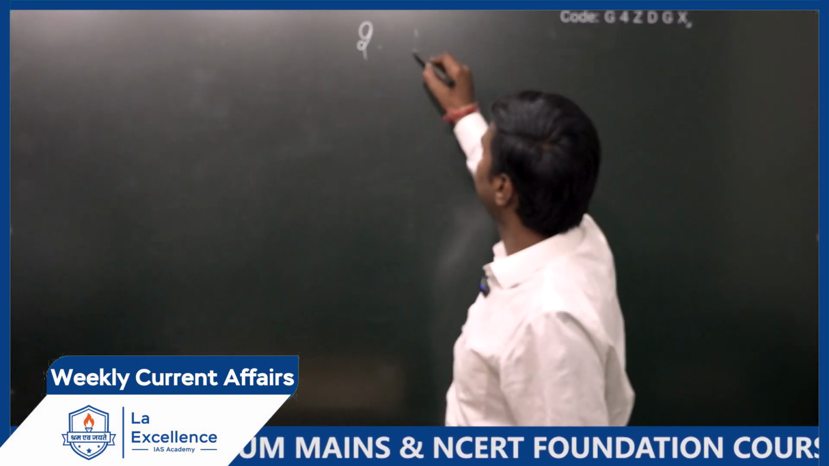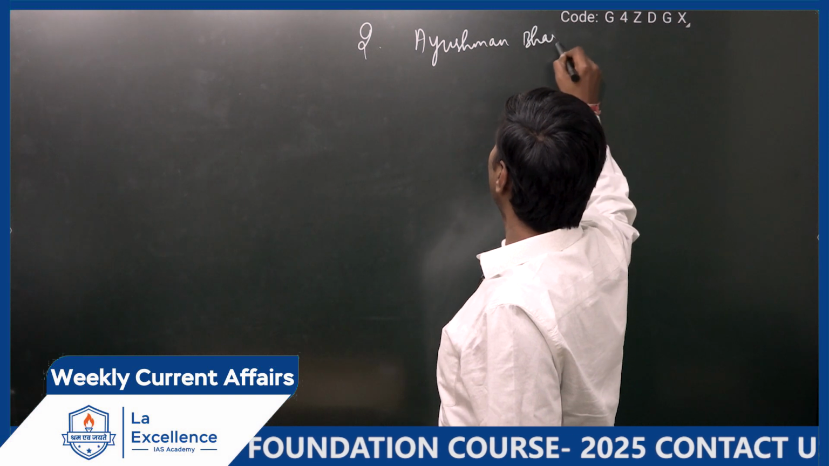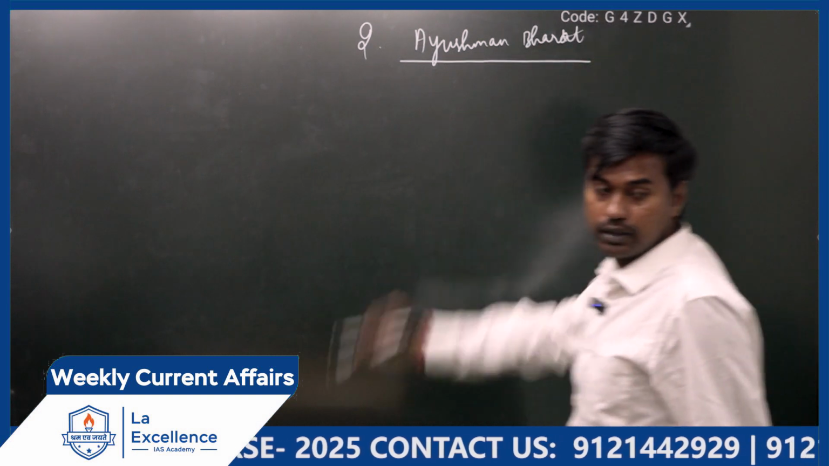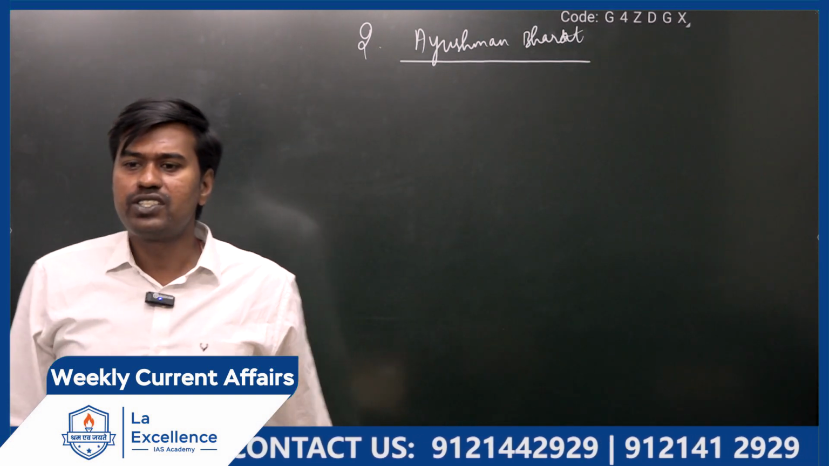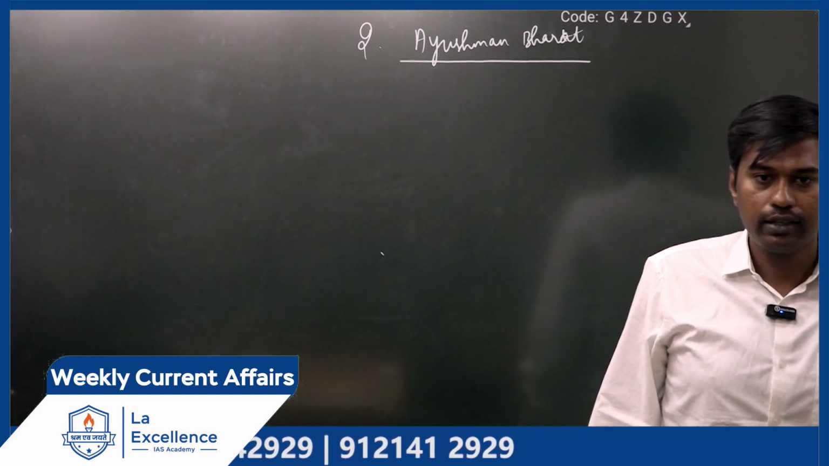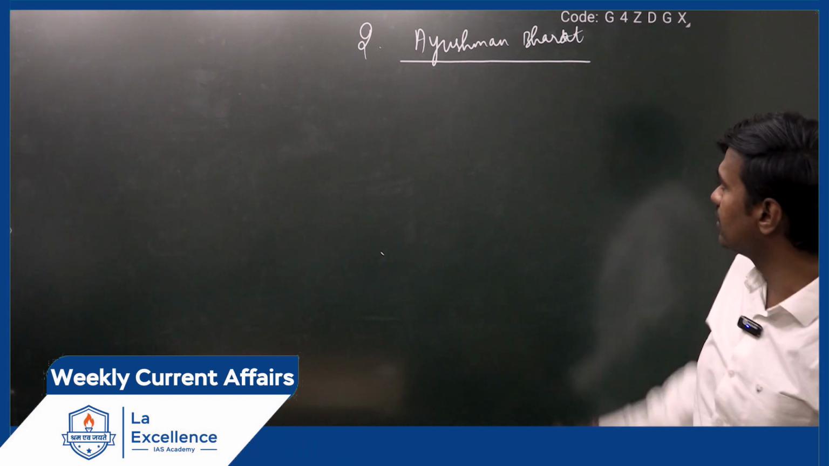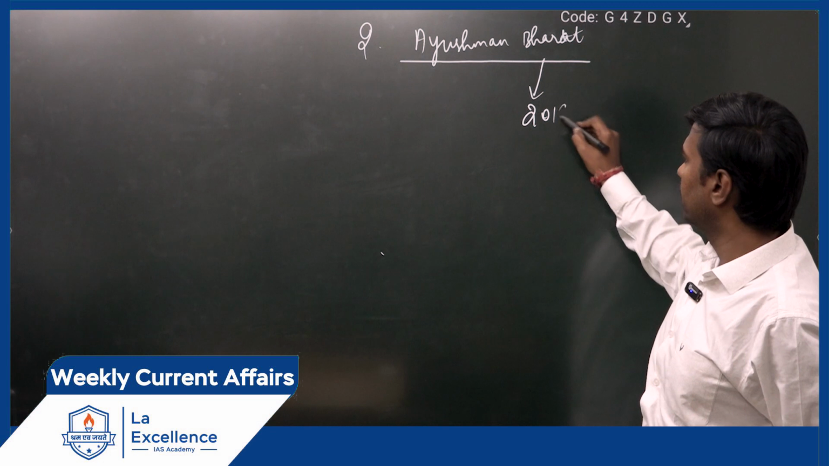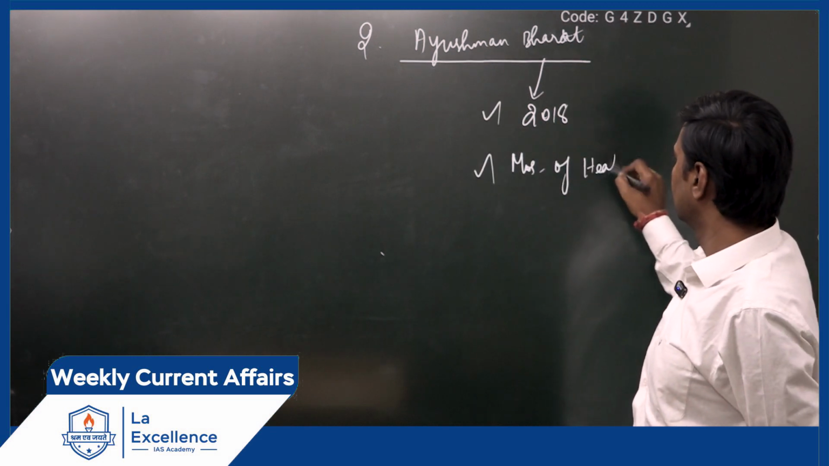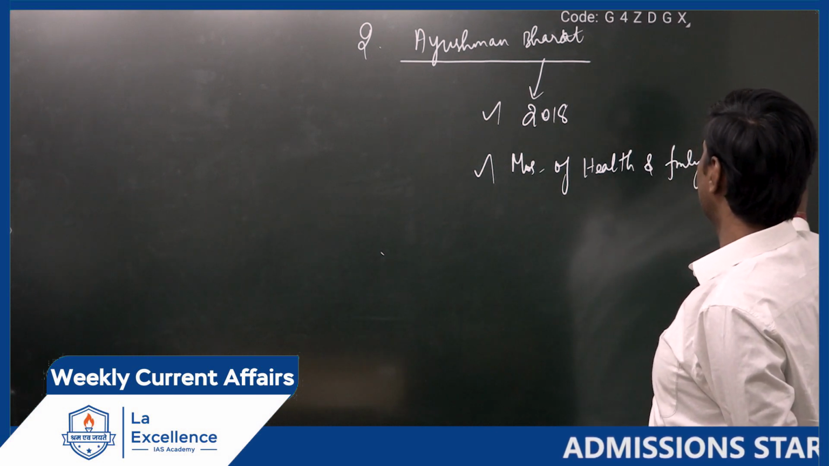Ayushman Bharat. This is part of the budget. Ayushman Bharat, the Prime Minister's other name for it is Prime Minister Jan Arogya Yojana. When this scheme was launched in the year 2018, which is the ministry? Ministry of Health and Family Welfare. That is the ministry in charge of this.